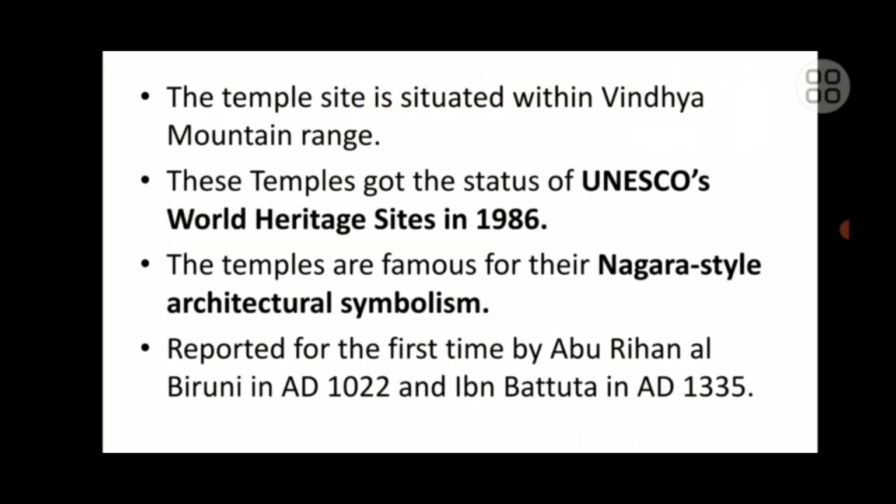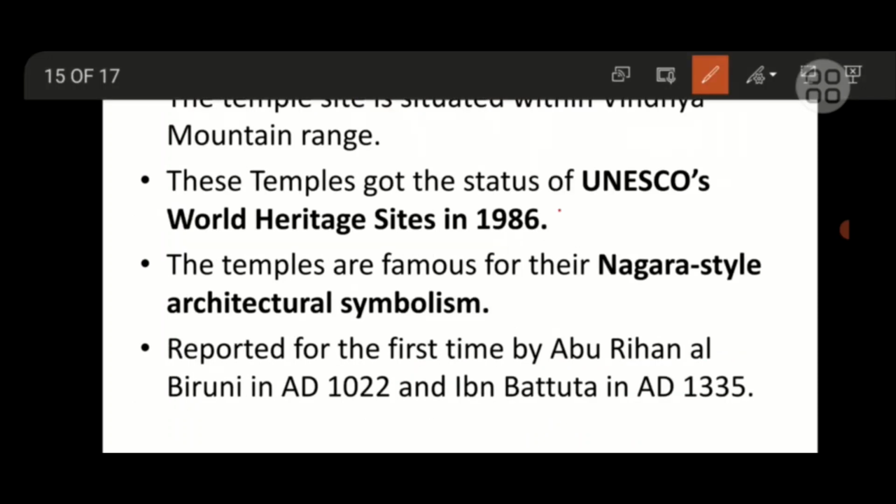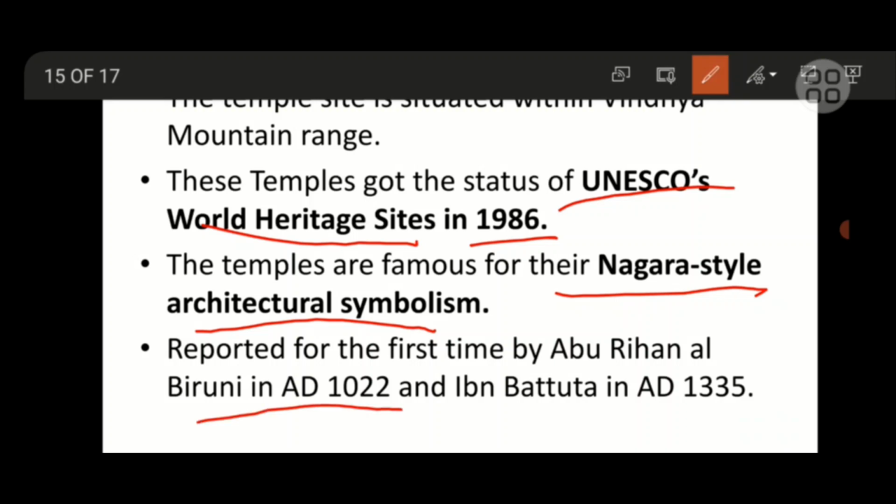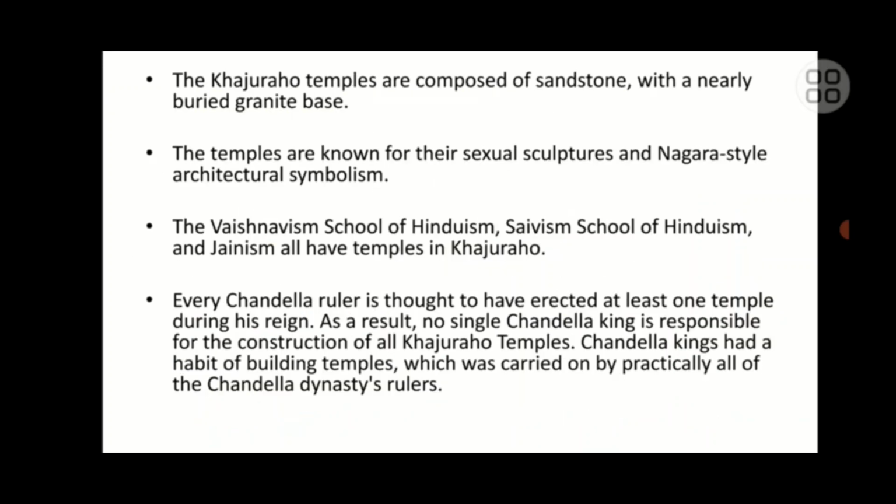The temple site is situated within the Vindhya mountain range, and it became a UNESCO World Heritage Site in 1986. It is famous for the Nagara style of architecture. It was reported for the first time by Al-Biruni in 1022 and Ibn Battuta in 1335, and it is composed of sandstone.